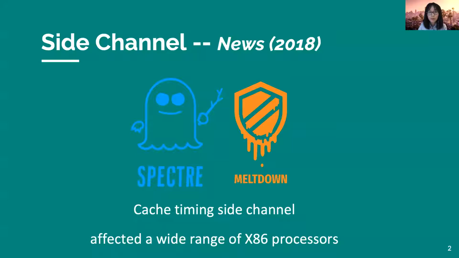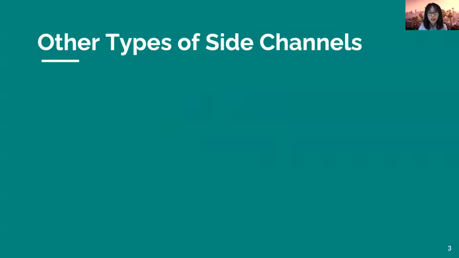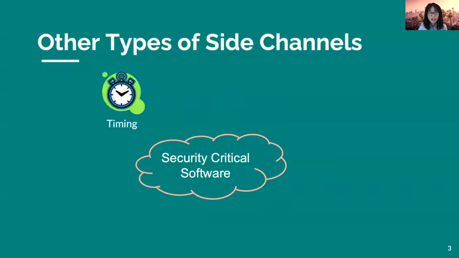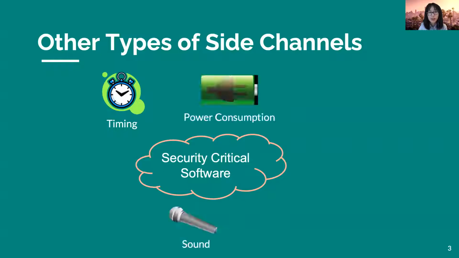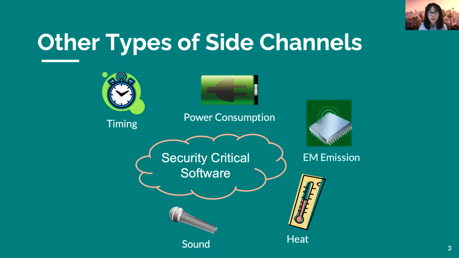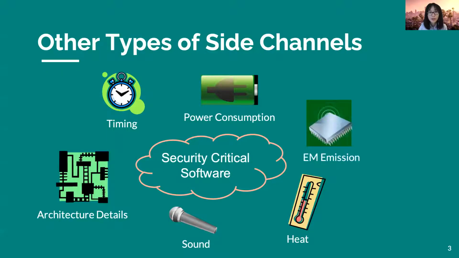Many people became aware of such channels after Spectre and Meltdown attacks were reported in 2018. They affected a wide range of x86 processors by causing information leaks through timing side channels. In addition to timing side channels, there are many other types of side channels, such as power, sound, heat, EM emission. In this work, we are more concerned with the power side channel.